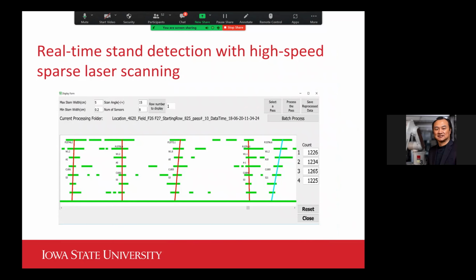So the concept here is quite simplistic in terms of the sensing approach, where you see the dots are the data generated by the laser sensors. Then in my algorithm, I'm trying to delineate the data to find the linear structure of the stalks.